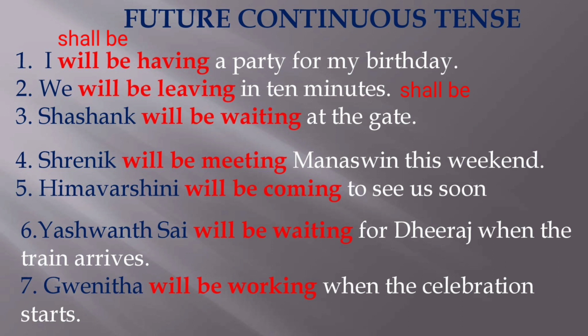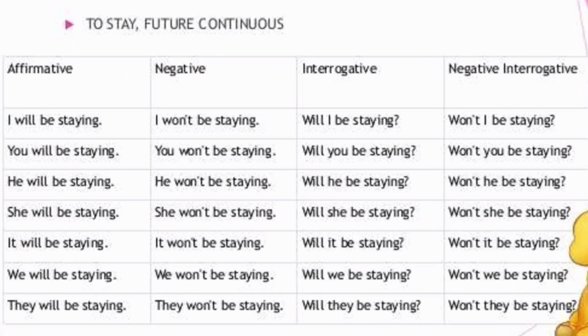If we observe these words, will be having, will be leaving, will be waiting, will be meeting, will be coming, will be waiting, will be working. So subject plus will or shall plus be plus V1 plus ing form. These are the examples for future continuous with the correct structure. Let us see how future continuous tense is used in affirmative sentences, negative sentences, interrogative sentences, and negative interrogative sentences.